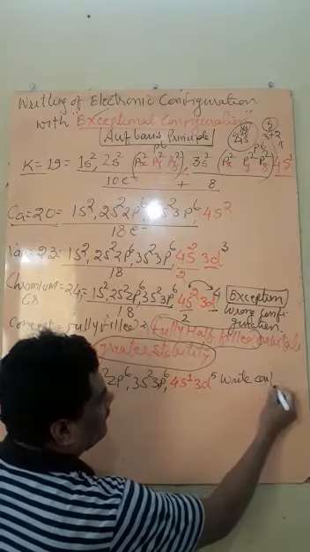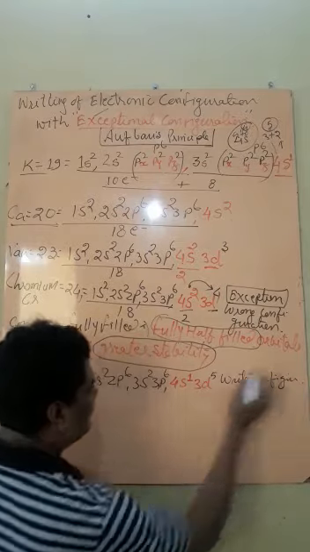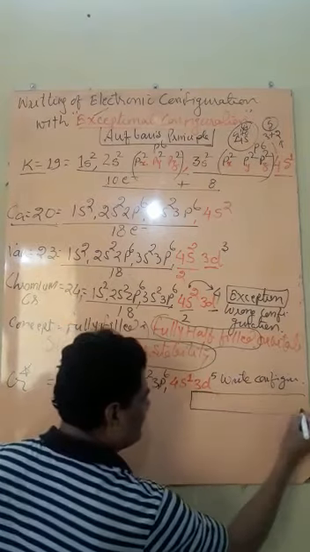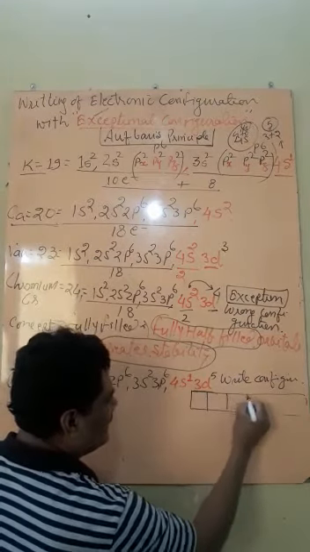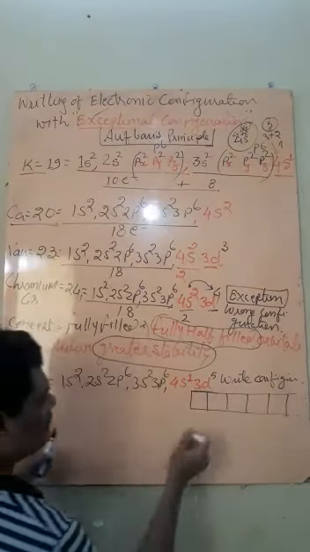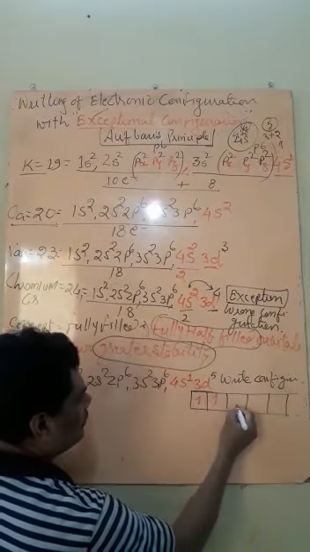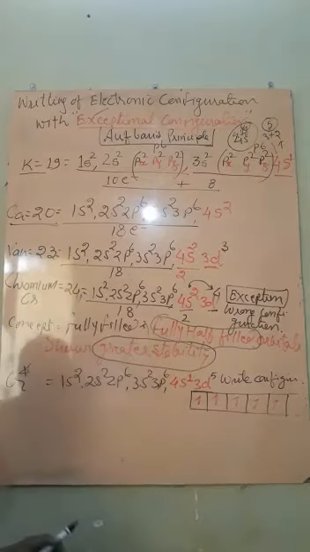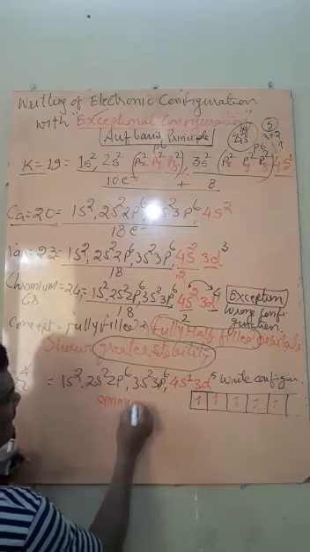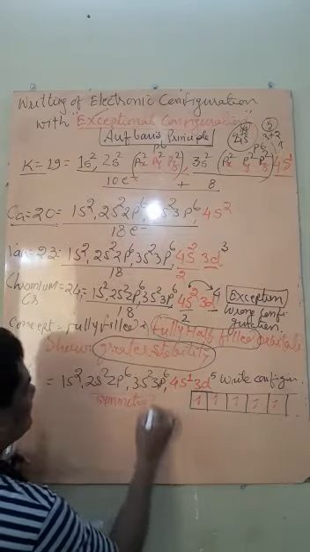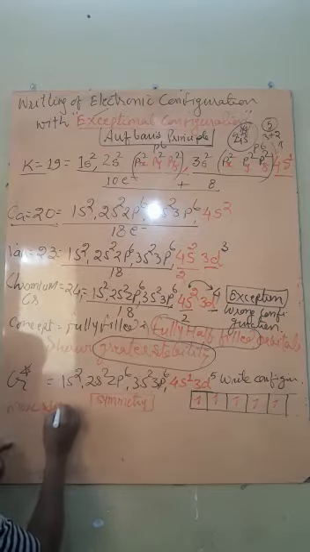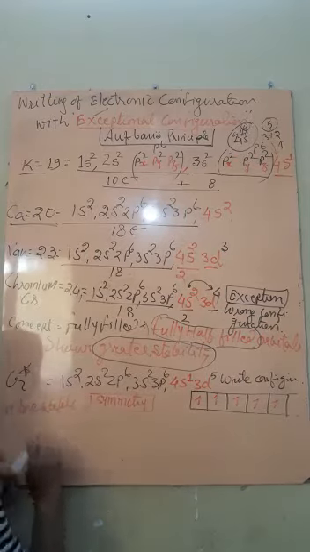Right configuration. Now how is it? So 3d can be written this way. In d there are 5 orbitals. These are the 5 orbitals, and now each one will have 1 electron: 1, 2, 3, 4 and 5. That is a symmetrical configuration, and the symmetrical configuration is considered a more stable configuration. So this is the more stable configuration.